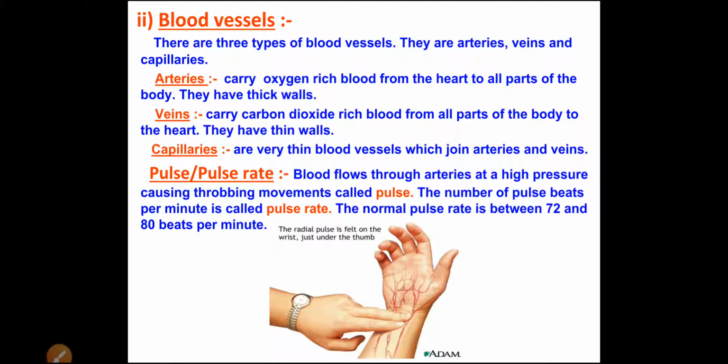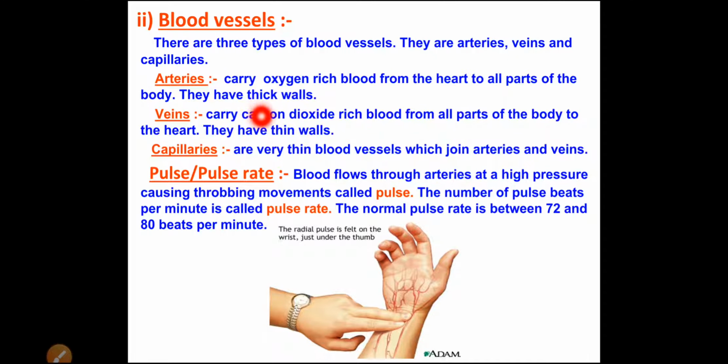Now blood vessels. See here, in our body there are many types of blood vessels. There are different types of blood vessels, and which are those? They are arteries, veins and capillaries. So these three types of blood vessels are there in the body: arteries, veins and capillaries. Now first is arteries. So what are the arteries? These arteries are one type of blood vessel, but what are they carrying? They are carrying oxygen rich blood, meaning the blood which has more oxygen. So that oxygen rich blood gets carried from where to where? From the heart to all the parts of the body.